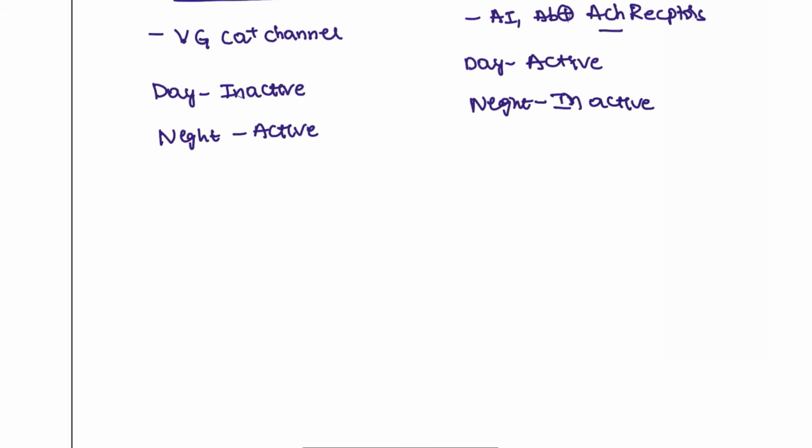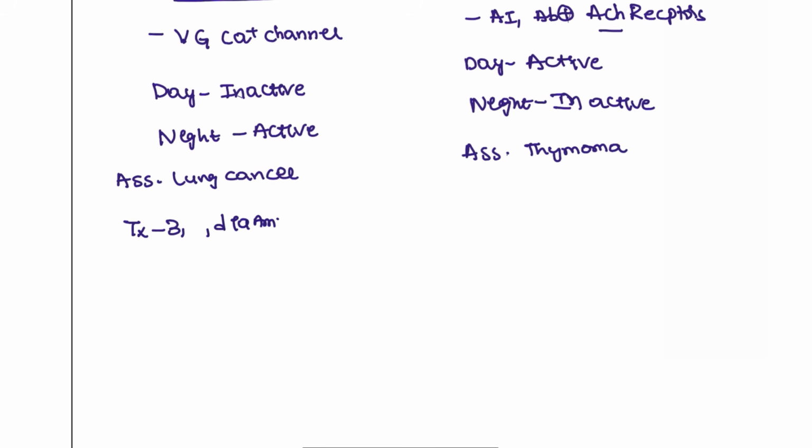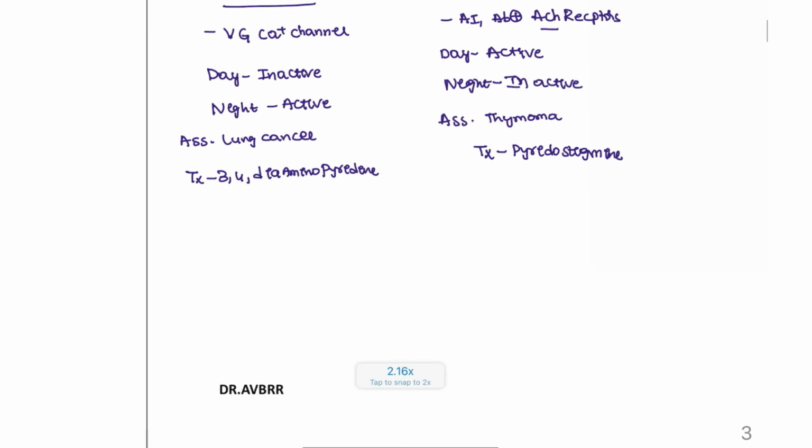So what are the associated conditions? It is associated with lung cancer, especially small cell lung cancer, and here it is associated with the thymoma condition. The treatment and drug of choice for this patient is 3,4-diaminopyridine, and here the patient's treatment is pyridostigmine, which has to be given for this patient.